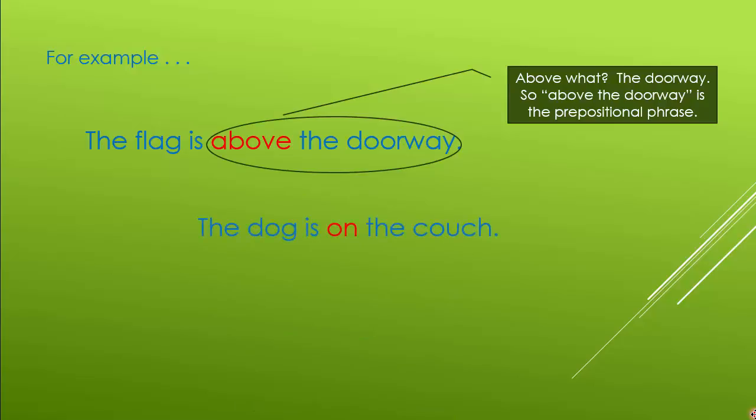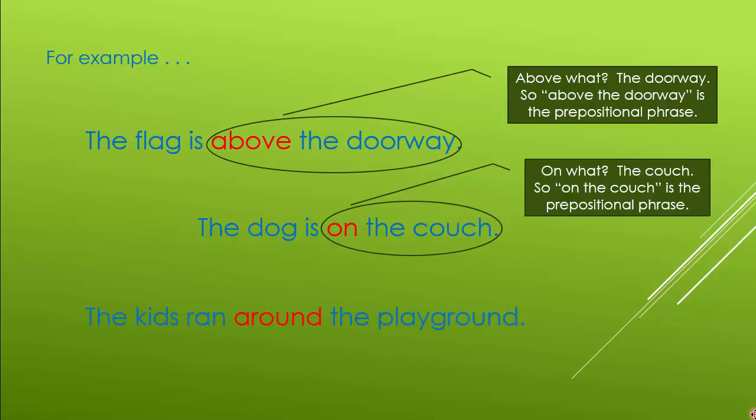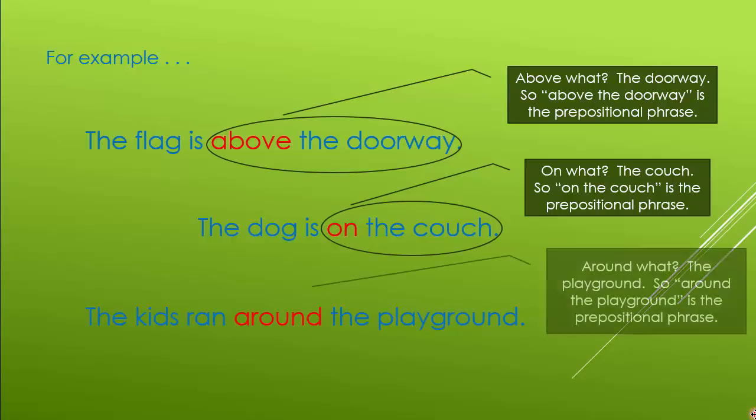The dog is on the couch. On what? On the couch. So on the couch is the prepositional phrase. The kids ran around the playground. Around what? The playground. So around the playground is the prepositional phrase.